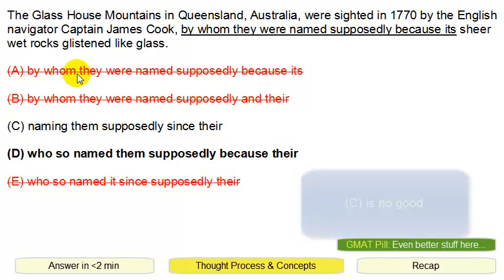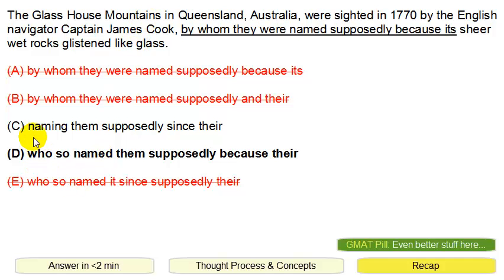So looking back, as a recap, we first read the sentence, immediately spotted this noun phrase, and determined that this noun phrase was plural because of the word "were." Knowing this, we continued reading. Then we saw that this phrasing "by whom" was incorrect, and so we got rid of A and B. Then we went over to D and E because that sounds more correct. And then between D and E, because mountains is plural, we ended up choosing D.